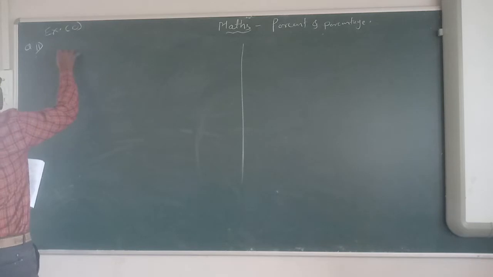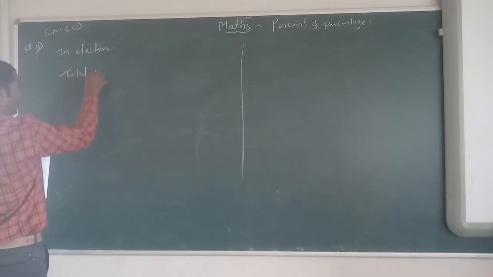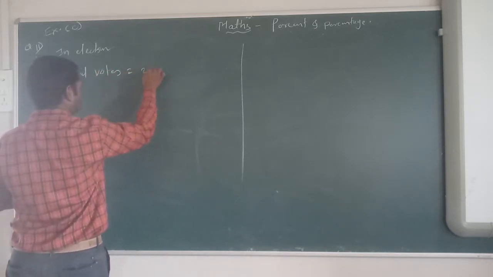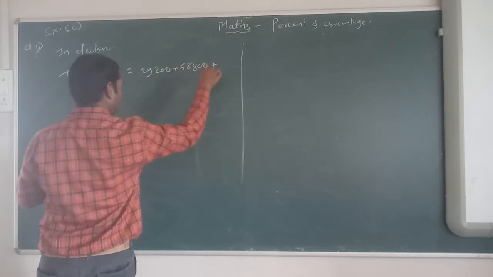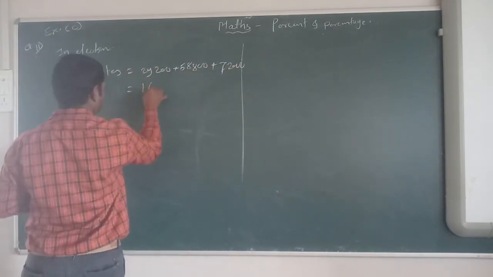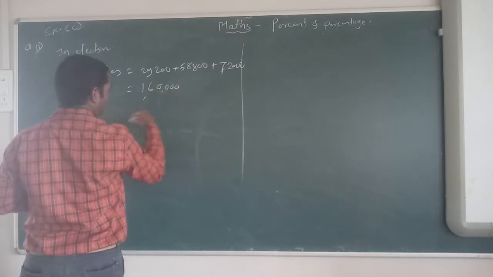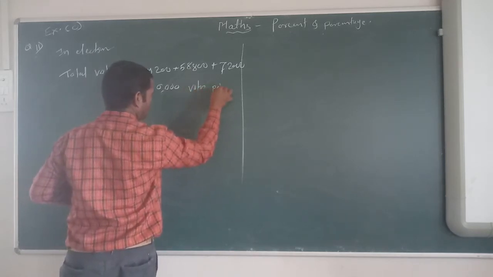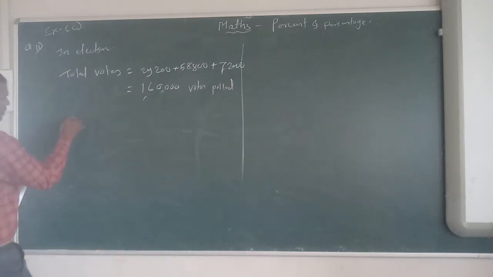Therefore, in the election, total votes equal to 29,200 plus 58,800 plus 72,000. Take this addition. Your addition will be 1,60,000 votes polled, and we have to find the percentage of the winning candidate.